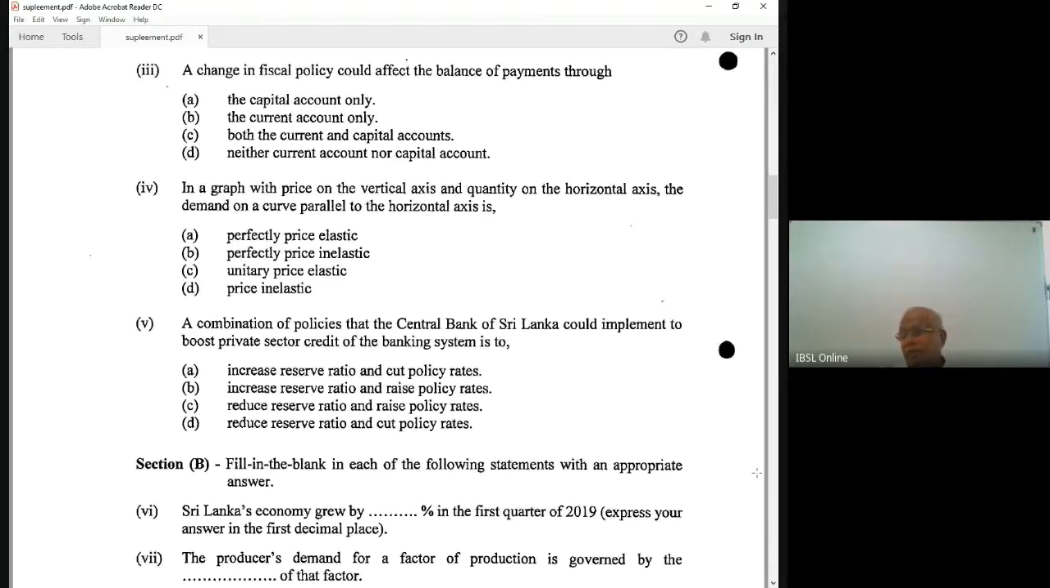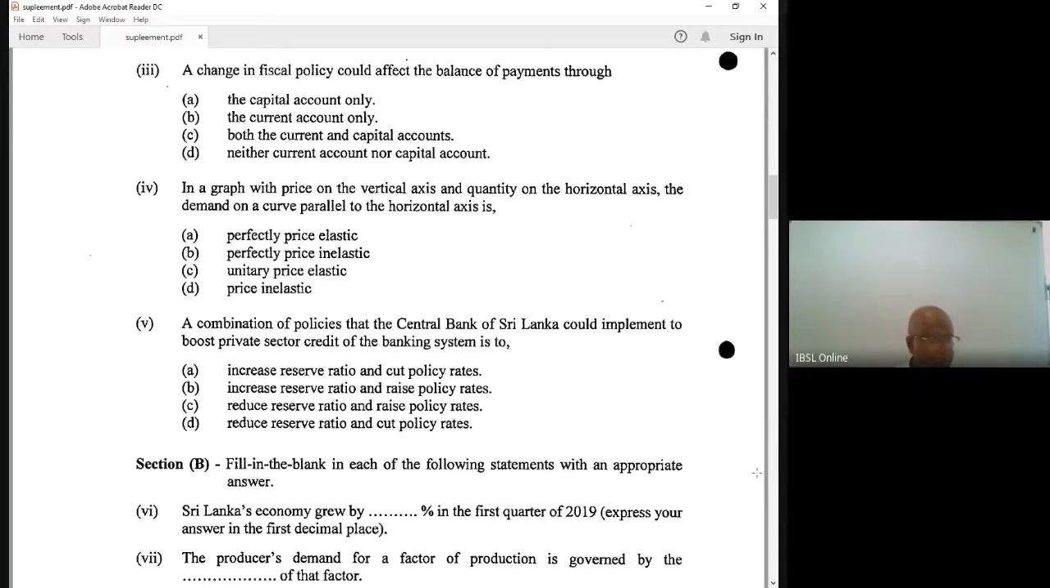The lending rate is when the bank can borrow money from the central bank as a lender of last resort, to get quick money. That is the reverse repo rate, the lending rate. Deposit rate, repo rate, right? When the repo rate or reverse repo rate decreases, banks will have more and more money. They can lend money to increase private sector credit. Therefore, what is the correct answer? Reduce reserve ratio and cut policy rate.